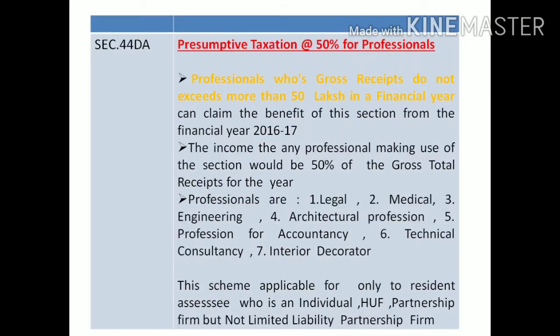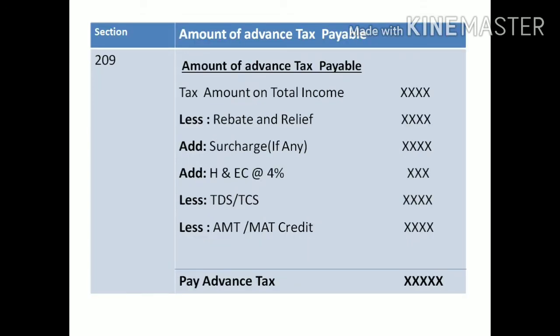Okay, next we'll go to section 209. Section 209 covers information about how to find out the advance tax payment amount.